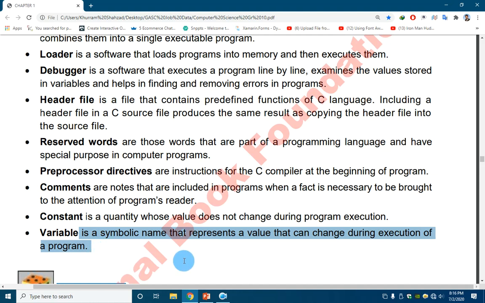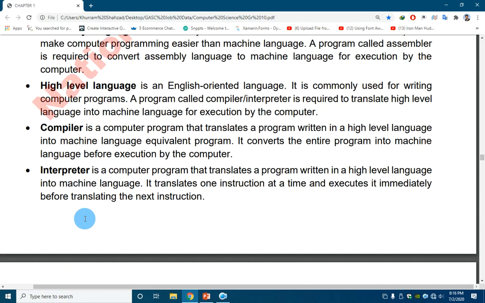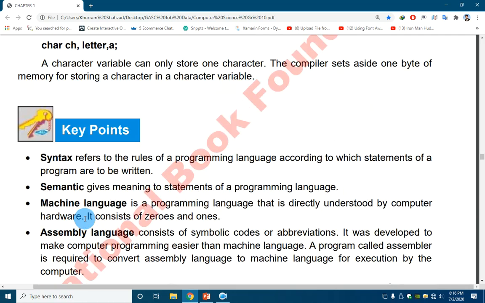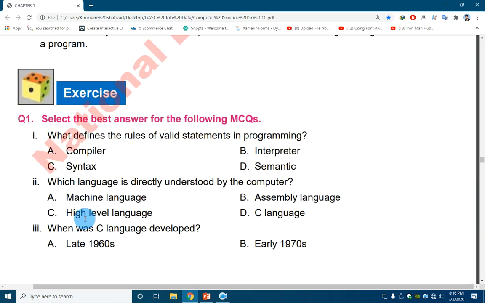For example, if I declare a simple integer variable, int a, I can assign 15 to it, and I can later assign 20 to it, and later 25 to it. So a variable may be changed, but once a value is put into a constant, its value cannot be changed later. These are the most important points of our topic. Now we are going to solve the exercise.